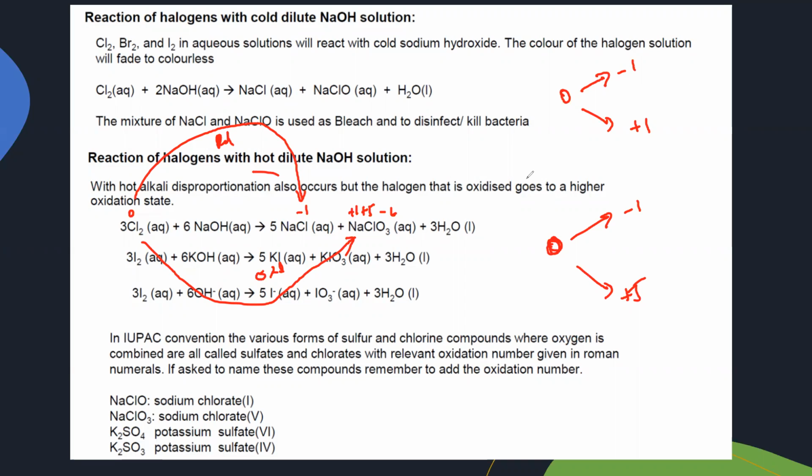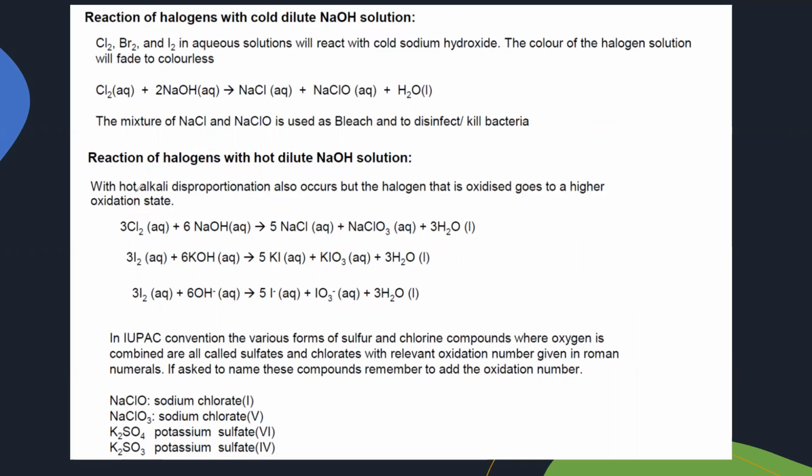Then how do we name these compounds? With hot alkali, the halogen is oxidized and goes to a higher oxidation number. So how do we name this? For example, it is written NaClO. How do we name the compound? The metal is written first, so it is sodium. Because of chlorine and oxygen, it is chlorate. And the Roman numeral represents the oxidation number of chlorine here.